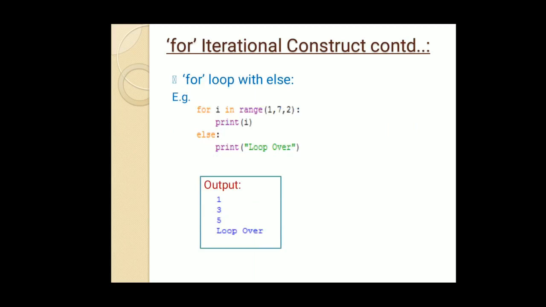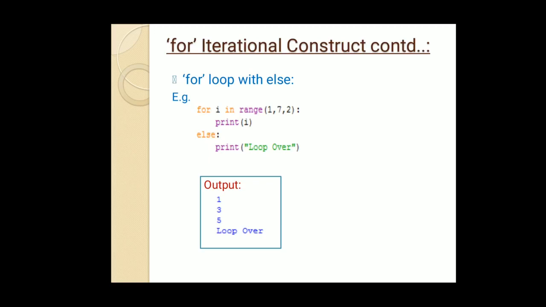Now, for loop with else, this is another form of the for loop. Here, simply, we are executing a for loop. When the condition of the for loop gets false, meaning the loop gets stopped after the condition gets false, then we can execute the statements given in the else block.